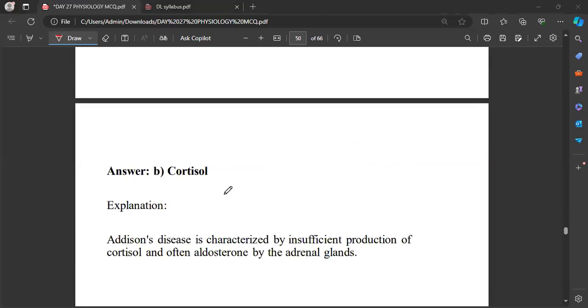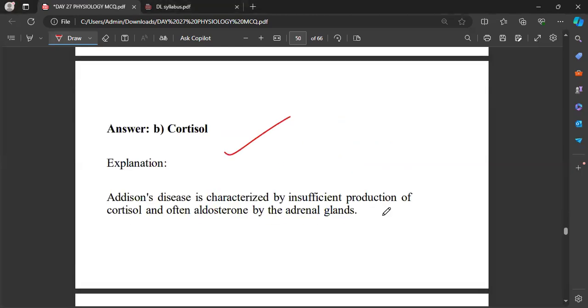That will be cortisol. Very good. This Addison's disease is characterized by insufficient production of cortisol and often aldosterone by the adrenal glands.